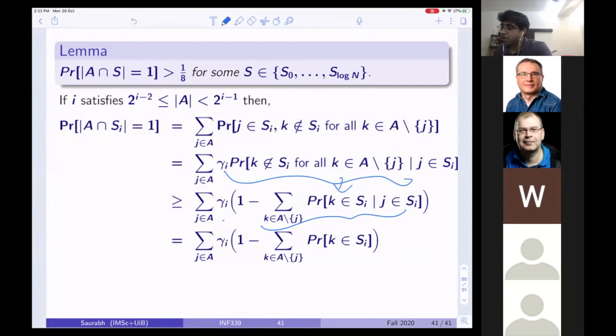I want to prove a lower bound, right? So whatever this probability is, this quantity is actually smaller than this quantity.